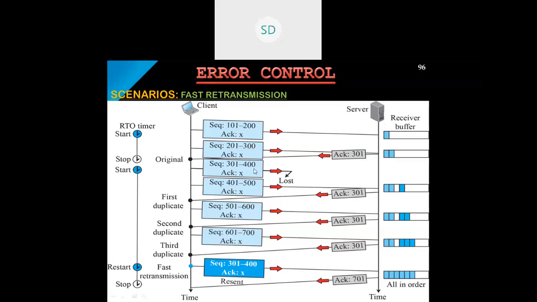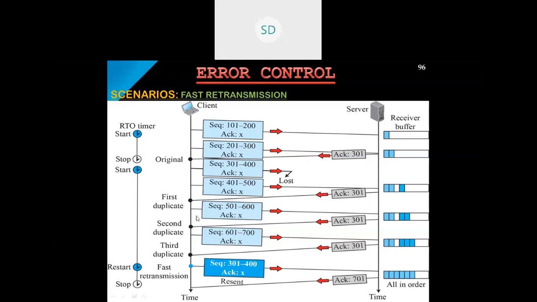So the next segment starting from 301 to 400 is sent, but here we'll assume that an acknowledgement has been lost. This is the second technique, the fast retransmission technique. When it is lost, the next sequence is transferred, 401 to 500. It reaches the destination, but the acknowledgement will not be 501, it will be 301, because the segment from 301 to 400 has not reached the destination. So the acknowledgement is 301. It is the first duplicate.